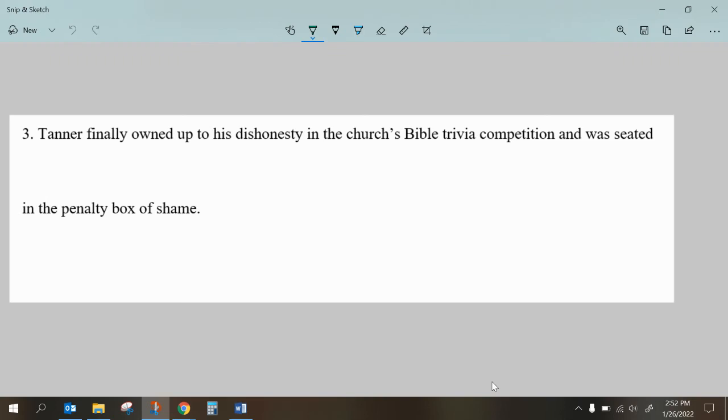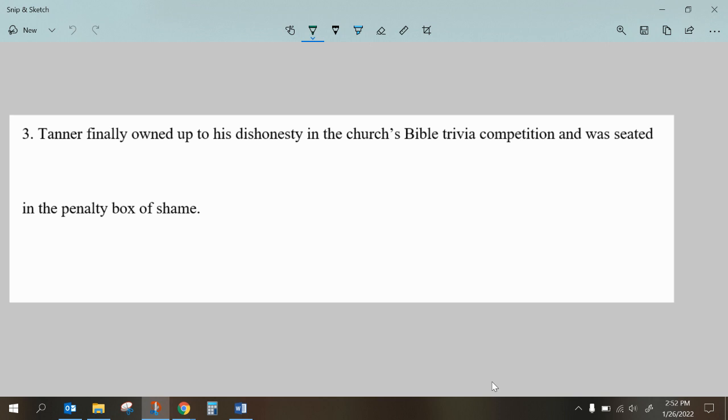This is example 3 on how we identify form and structure classes. So once again, I'm going to take my sentence and break it down into its phrases, and then dissect or parse those phrases into the individual form and structure classes. Number 3 reads: Tanner finally owned up to his dishonesty in the church's Bible trivia competition and was seated in the penalty box of shame.